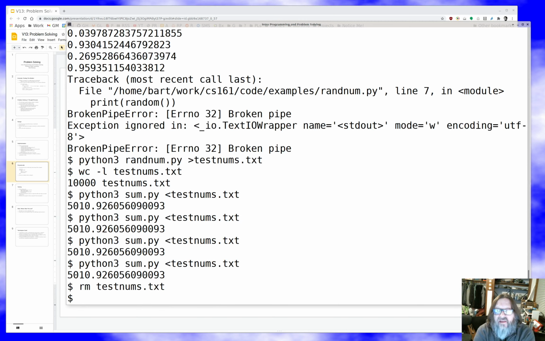This is the kind of thing that computer scientists, system administrators, programmers do every day. We have a little problem. We need to solve it. We grab a convenient tool. In this case, Python was that convenient tool, and we go ahead and solve the problem. It's just the way we work.